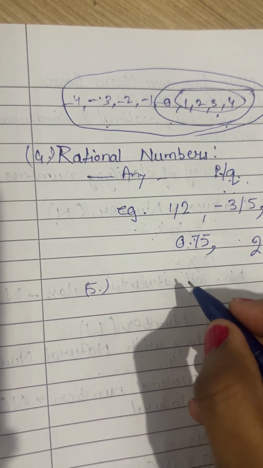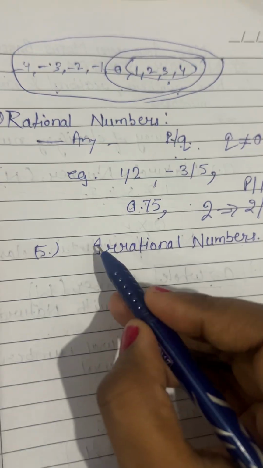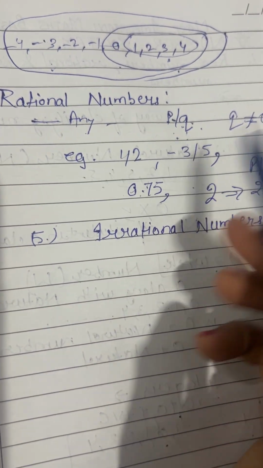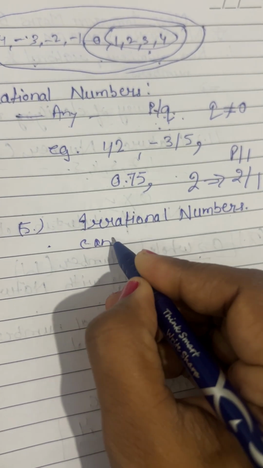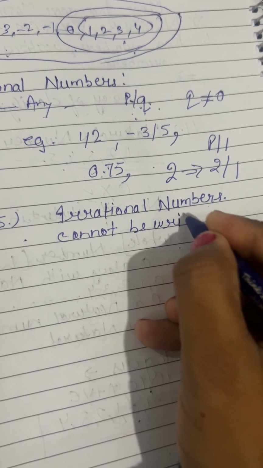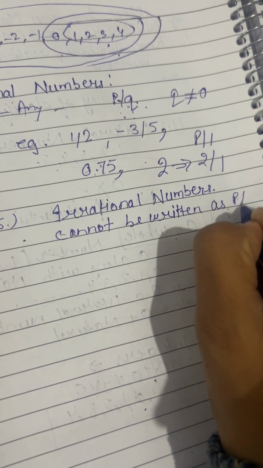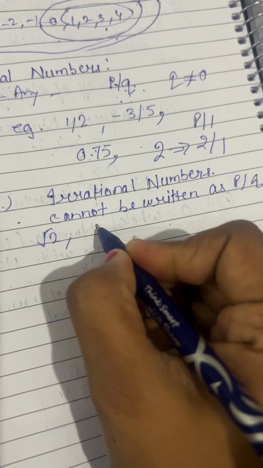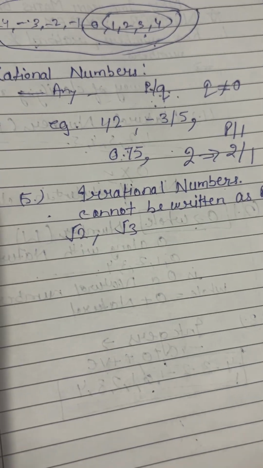Okay, so next is irrational numbers. Rational number was any number written in the form of p by q. So these cannot be written as p by q. Examples: square root of 2, square root of 3, like this.